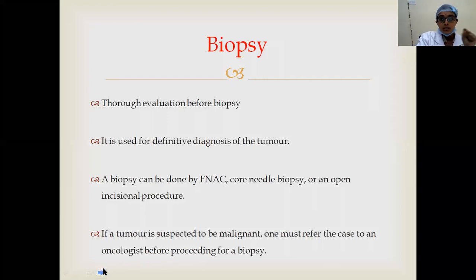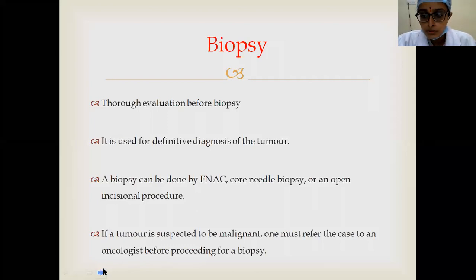And then coming to the definitive diagnosis, that is the histopathological examination, biopsy. Before biopsy, all these imaging modalities are mandatory. With thorough localization of the tumor, you can go for biopsy. It is used for definitive diagnosis of the tumor. And the different modalities are FNAC, core needle biopsy, or open biopsy. Open biopsy is invasive and it involves different risks, like anesthetic risk, there will be blood loss, and when you open the tumor there may be some skin loss and other things.